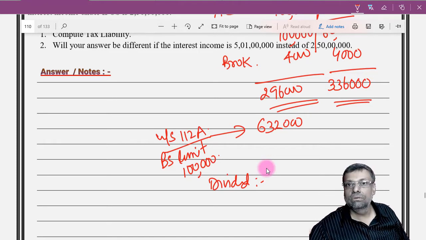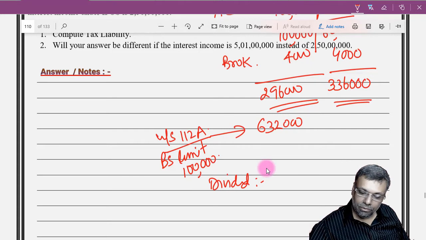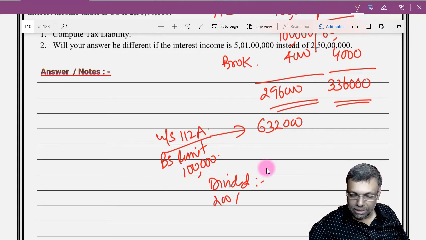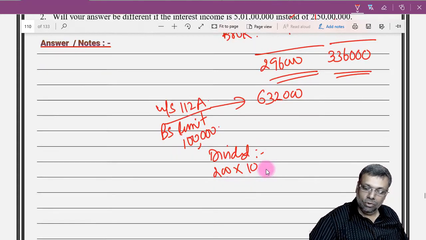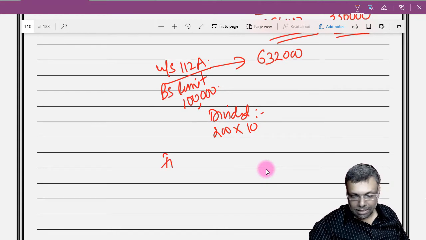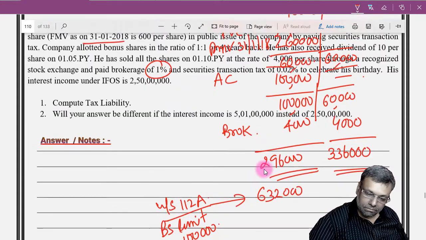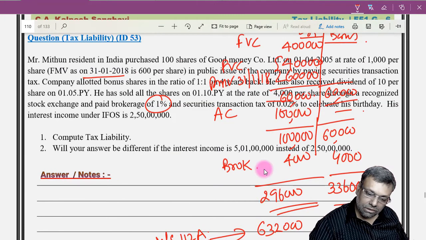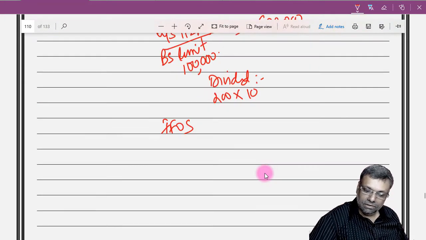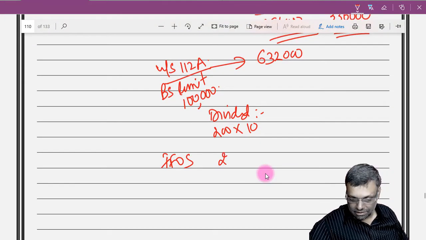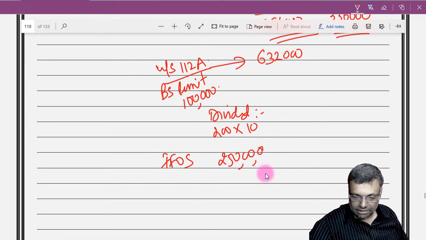The Institute, what does it do? Out of 6,32,000, in the heads of income only, it will exclude 1 lakh of rupees. If you do like that, there is nothing wrong. And dividend income is going to be 200 shares and 10 rupees. That is going to be your dividend income. And you have other income. Other income is how much? 2,50,000. Sorry, 2 crore 50 lakhs.